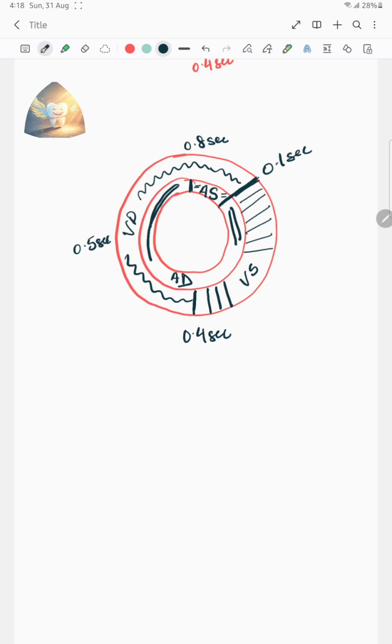From this cardiac cycle, we came to know that at the beginning of ventricular systole, at this point, occurs the first heart sound, that is lub, due to the closure of bicuspid and the tricuspid valve. And at the beginning of ventricular diastole, S2 occurs, that is the dub sound.